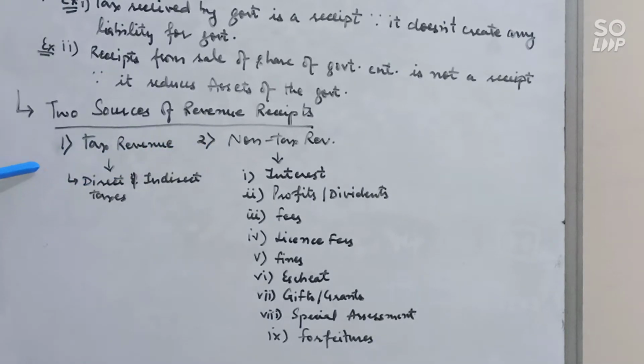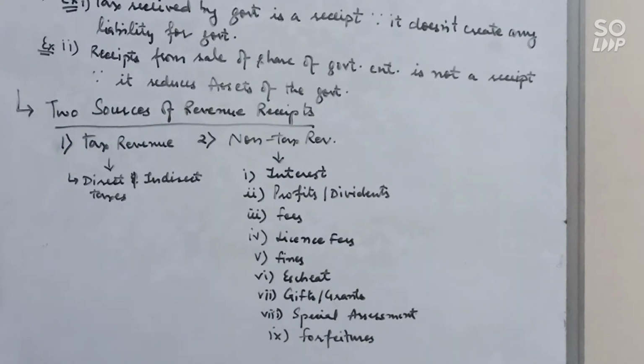We know that tax is the main source of the revenue receipt of the government. So under tax we will write the meaning of the tax. Tax is a compulsory payment made by public to the government without reference to any direct benefit in return. It means tax never creates any direct liability for the government. So it has two main features. One, it is a compulsory payment. It means no one can refuse to pay it. Second, tax receipts are spent by the government for the common benefit of the public.